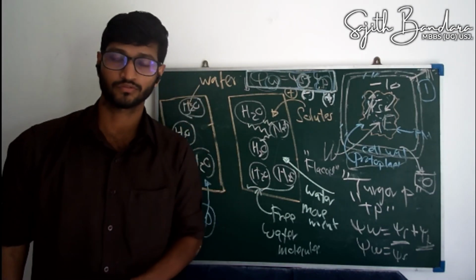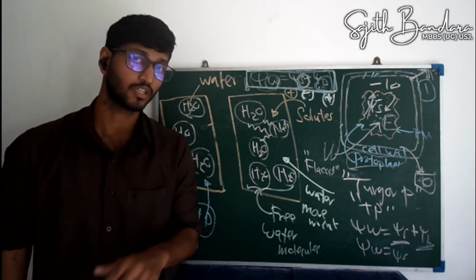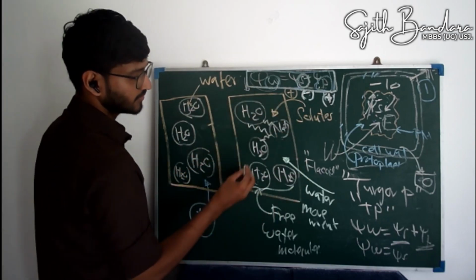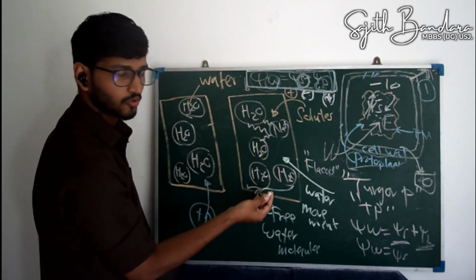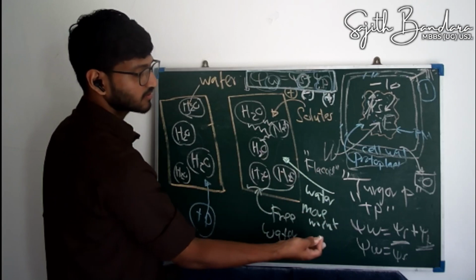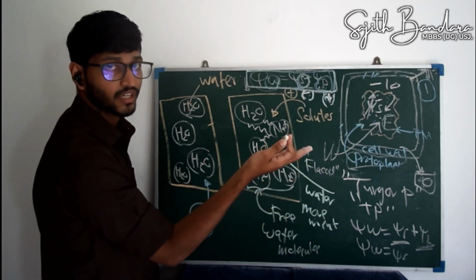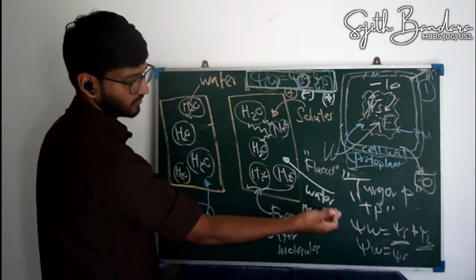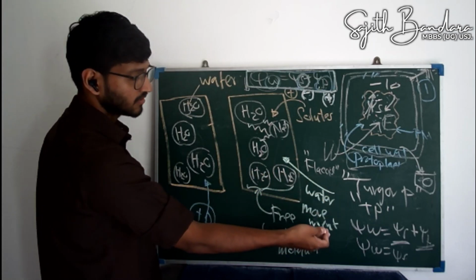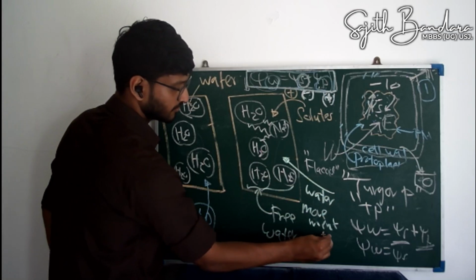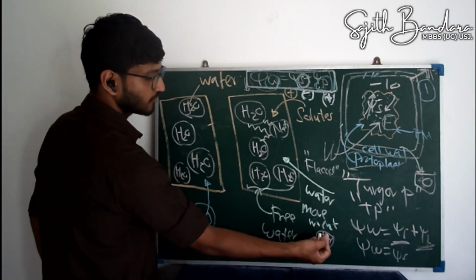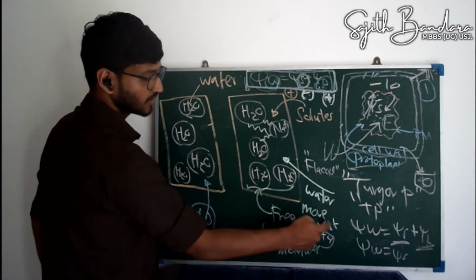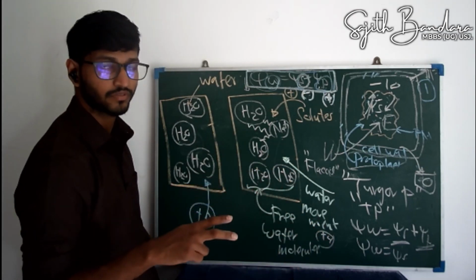Water always moves from higher water potential to a lower water potential. It is very easy. In this compartment, imagine you have only two free water molecules. Imagine there is another compartment having more free water molecules, say four. So one free water molecule will go here, and now here also you have three free water molecules.